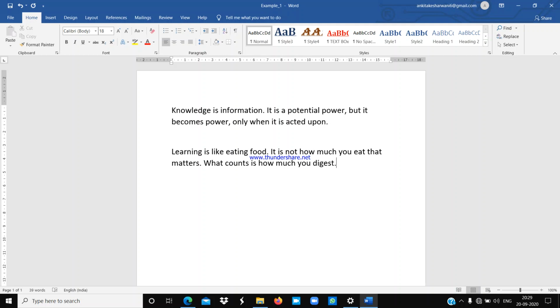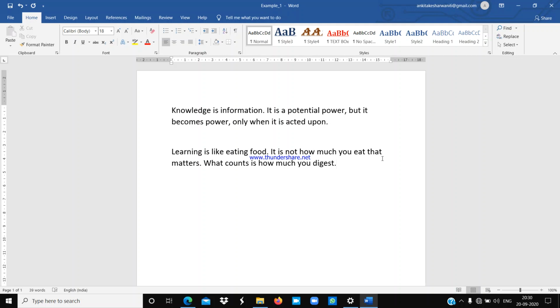So you can observe: learning is like eating food. It is not how much you eat that matters. What counts is how much you digest. You can observe here, after that, the word matters does not fit on this line, so it shifts to the next line automatically. Understood? Like that you can type anything and Word automatically moves the text to the next line again and again. Understood everyone? Is it clear for you?